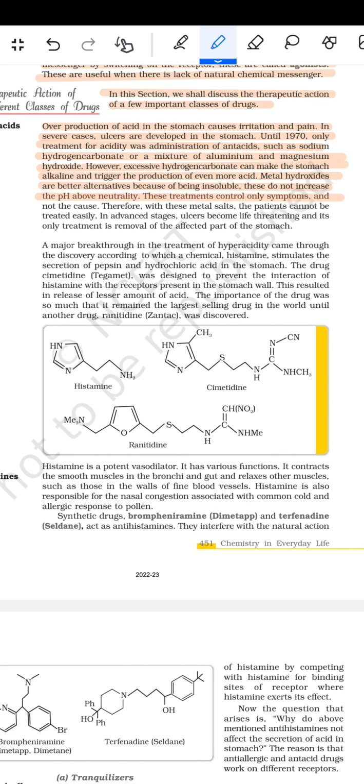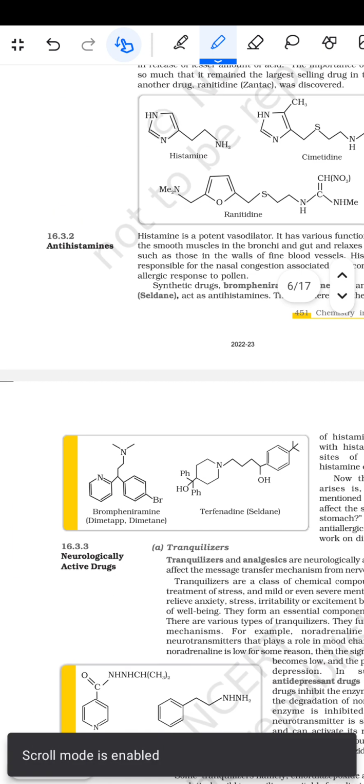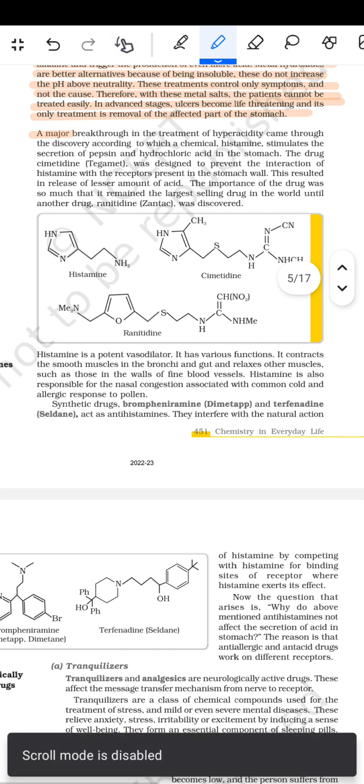These treatments control only symptoms and not the cause. Therefore, with these metal salts, the patient cannot be treated easily. In the advanced stage, ulcers become life-threatening and the only treatment is removal of the affected part of the stomach. फिर आता है a major breakthrough. A major breakthrough in the treatment of hyperacidity came through the discovery